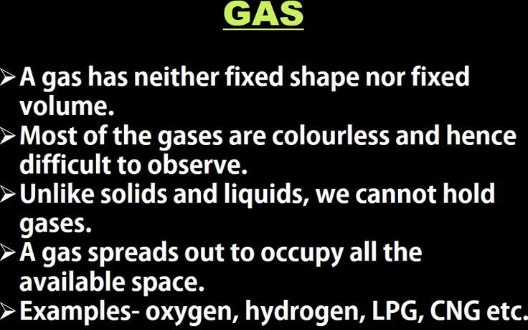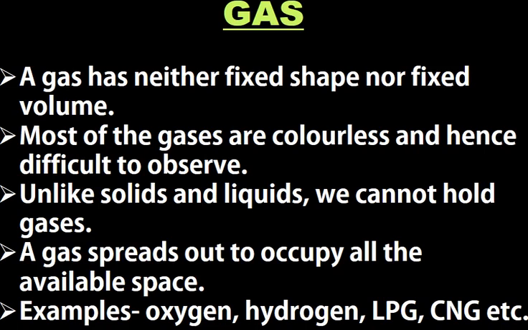Now, one of the most important properties of gases is the ability to spread out to occupy all the available spaces. A gas can spread out and it can occupy all the available space. For example, if there is a leak from an LPG cylinder or the connecting tube, we can smell it in the kitchen or in the adjoining room.